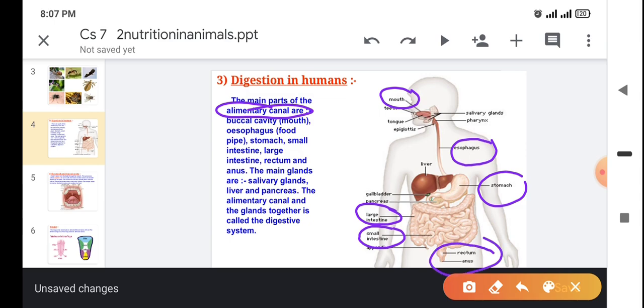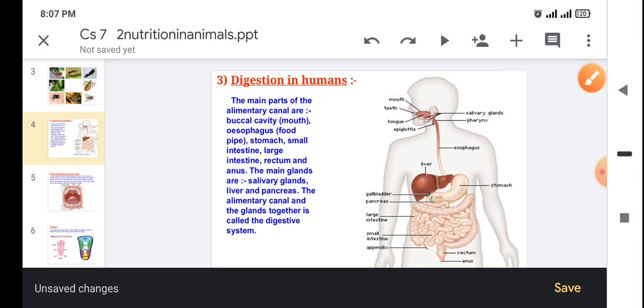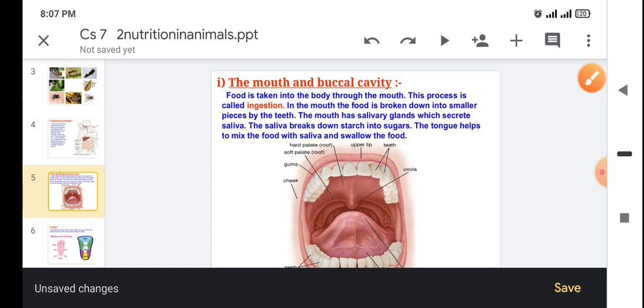In between, there are certain other organs like the tongue, epiglottis, salivary gland, pharynx, and the small intestine is connected with the liver and pancreas. Okay, so we'll study further in the next slide in detail about it. So let's start from the mouth and buccal cavity.